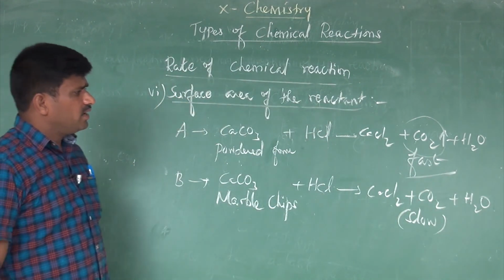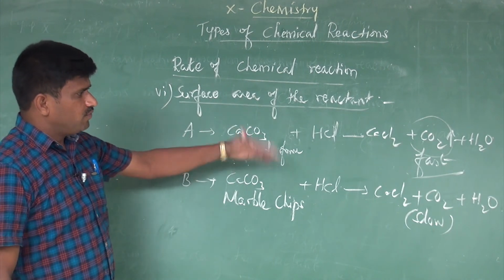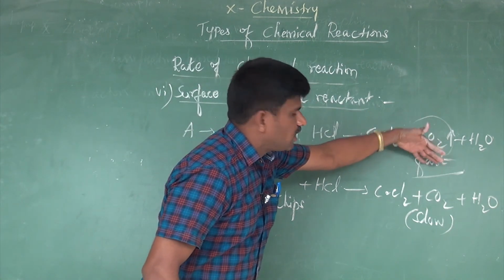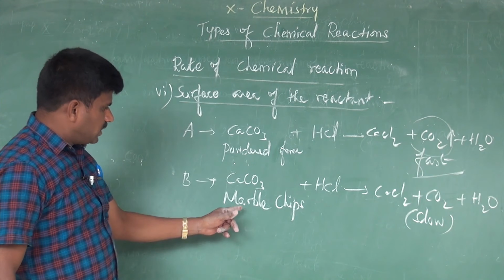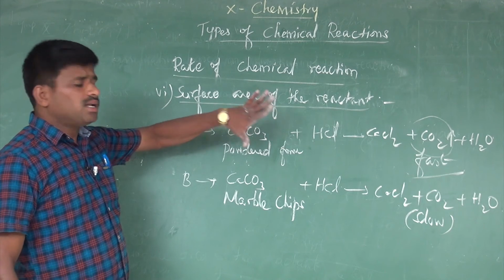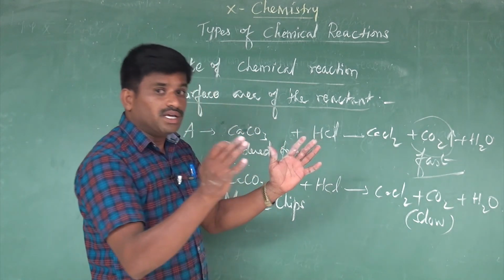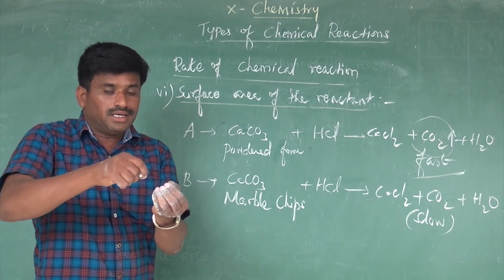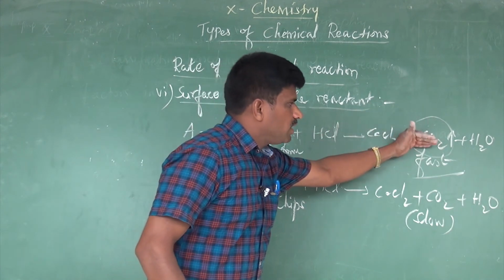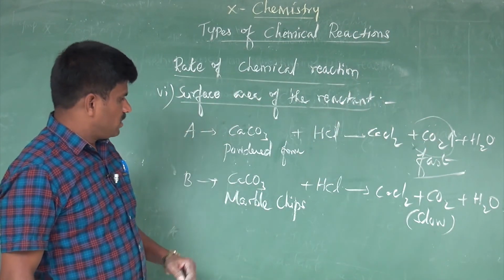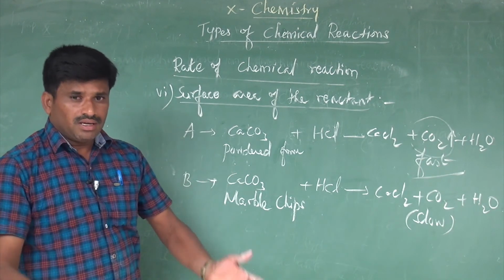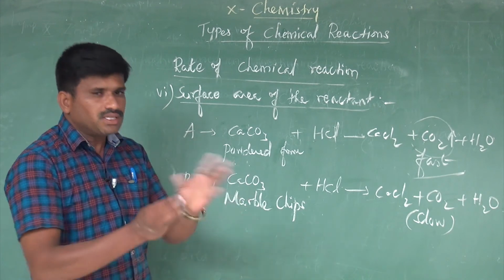What is the reason behind this? Can you identify why powdered calcium carbonate liberates carbon dioxide gas in greater amount than marble chips? Yes, the powdered form of calcium carbonate offers more surface area. That means the hydrochloric acid reacts completely with the powdered calcium carbonate, liberating carbon dioxide gas at a faster rate than with marble chips. The surface area of marble chips is very small.